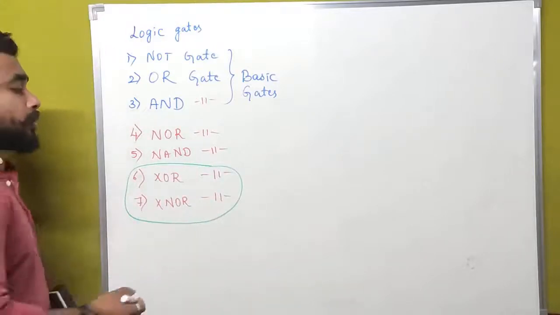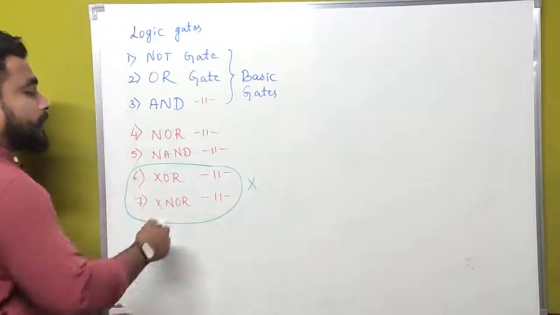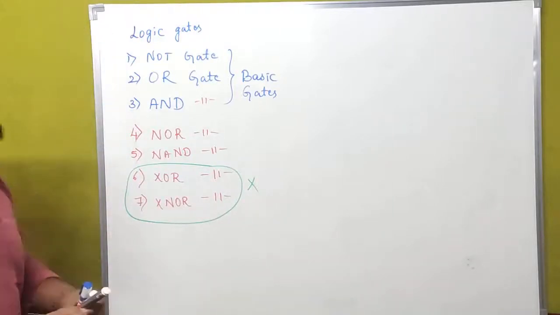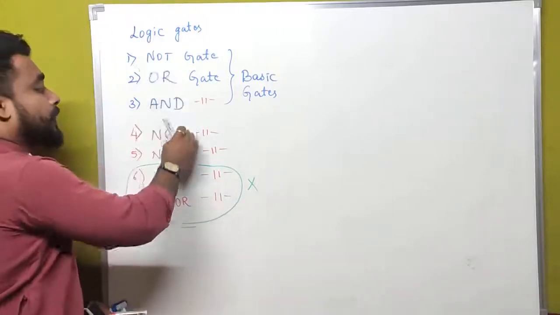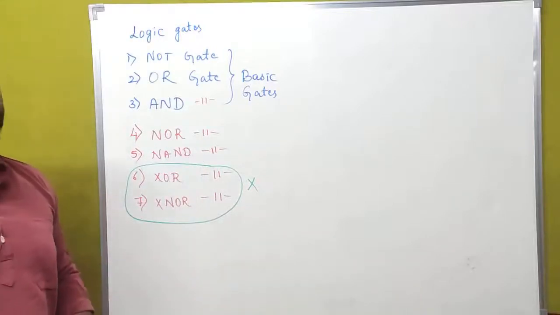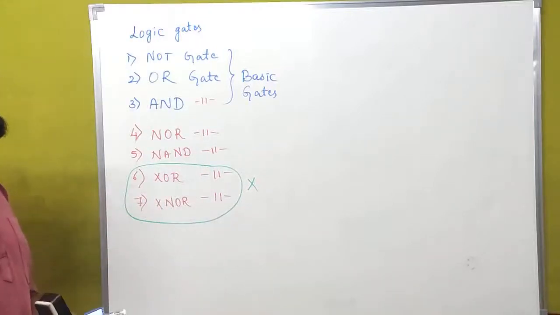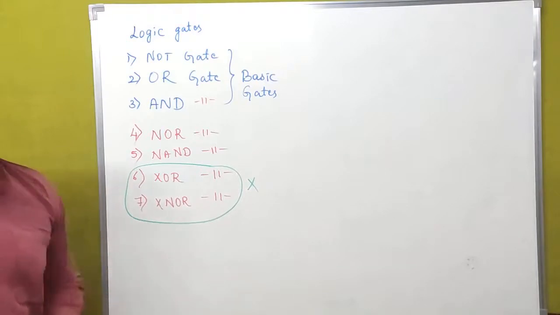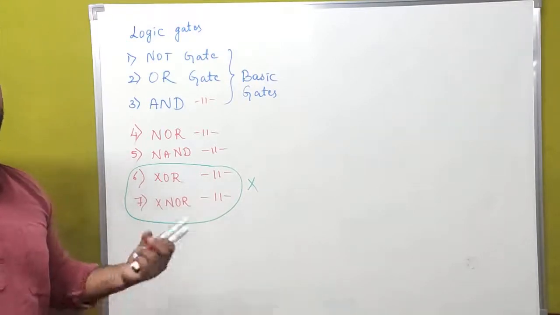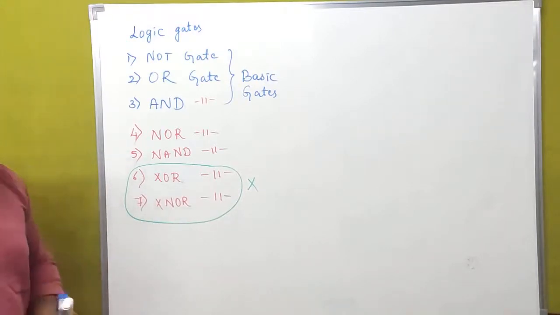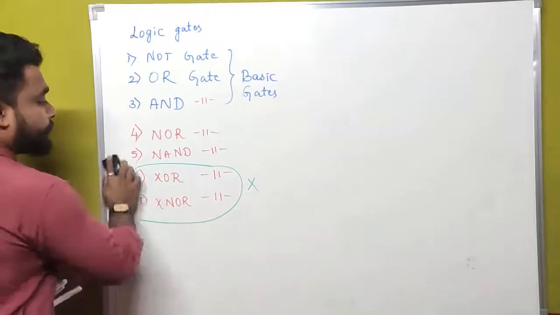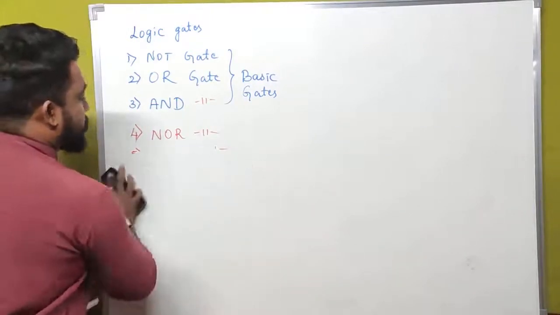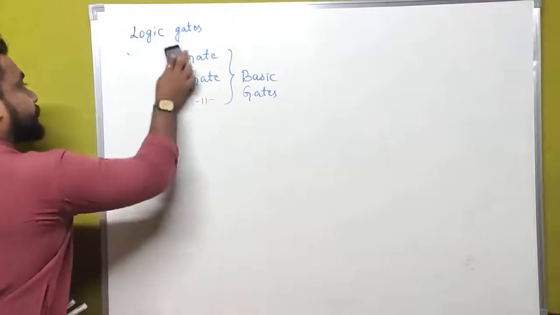That is why there is no need to explain the XOR and XNOR gates. Let us discuss only these 5 logic gates of digital electronics. First, let us know the meaning of the NOT gate, OR gate, AND gate, NOR gate and NAND gate. First, I would like to discuss the NOT gate.